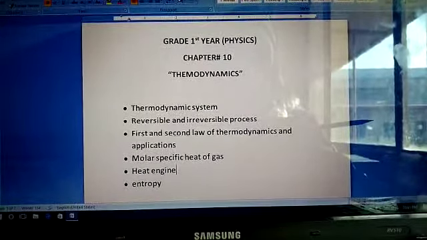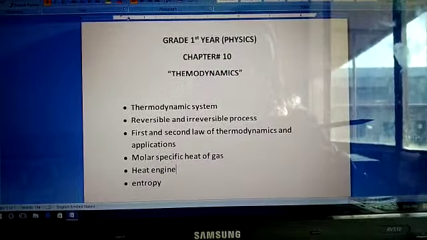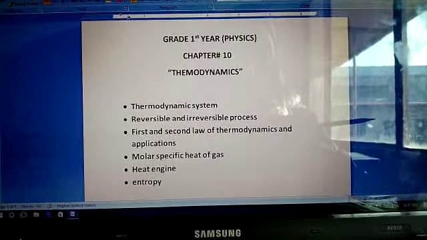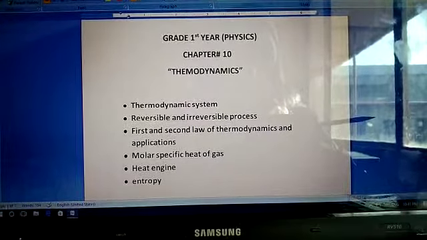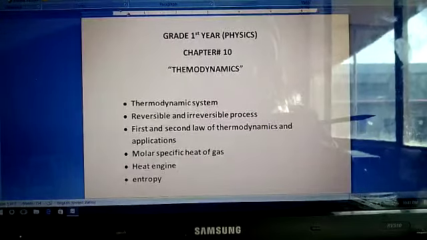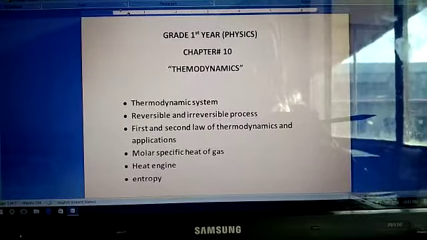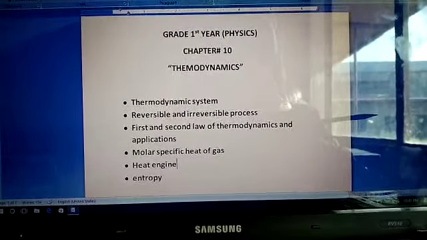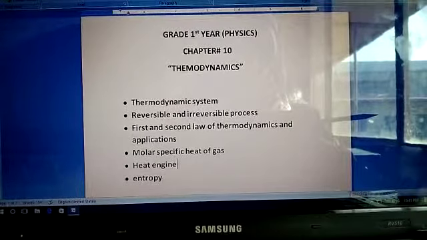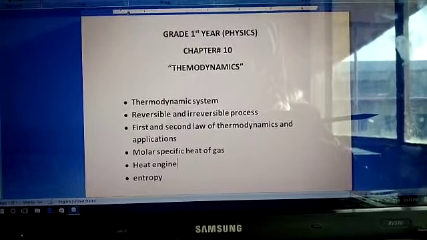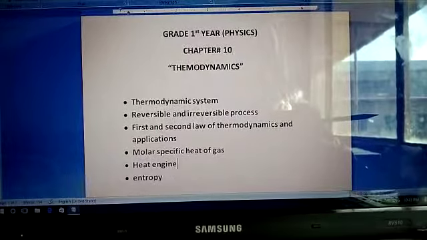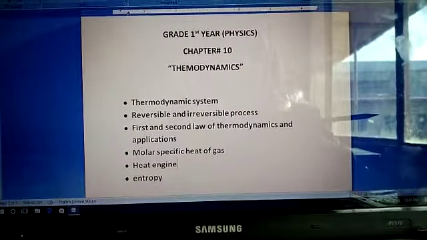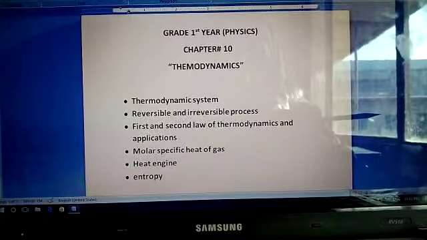In today's lecture we start the new chapter, the last chapter of your book, which is thermodynamics. The topics included in your accelerated course from this chapter are thermodynamic system, reversible and irreversible process, first and second law of thermodynamics, along with the applications of the first law of thermodynamics. After that you discuss the molar specific heat of a gas, heat engine, and the last topic included in your course, entropy. We discuss these topics in detail.